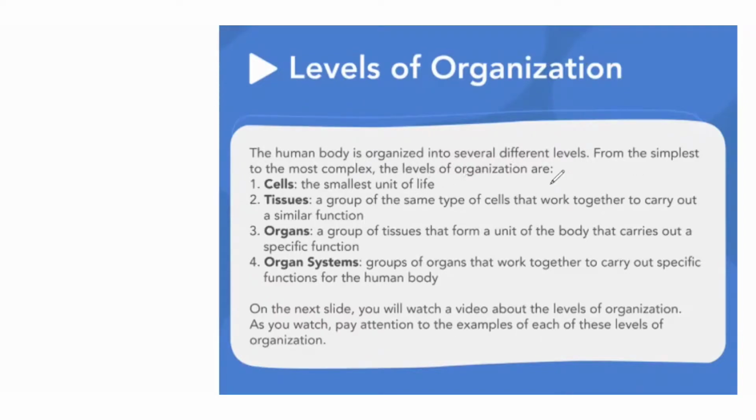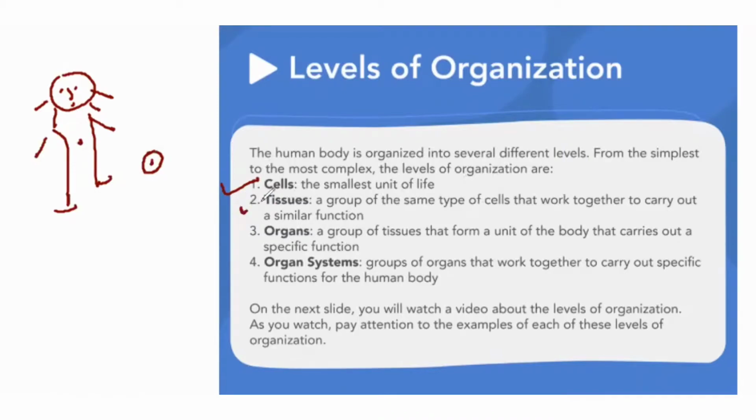So the levels of organization are, the first one is cells. A cell is the smallest unit of life. For example, this is a person. This is me, you, or anyone. Okay. And so a cell is the smallest unit of someone's life.